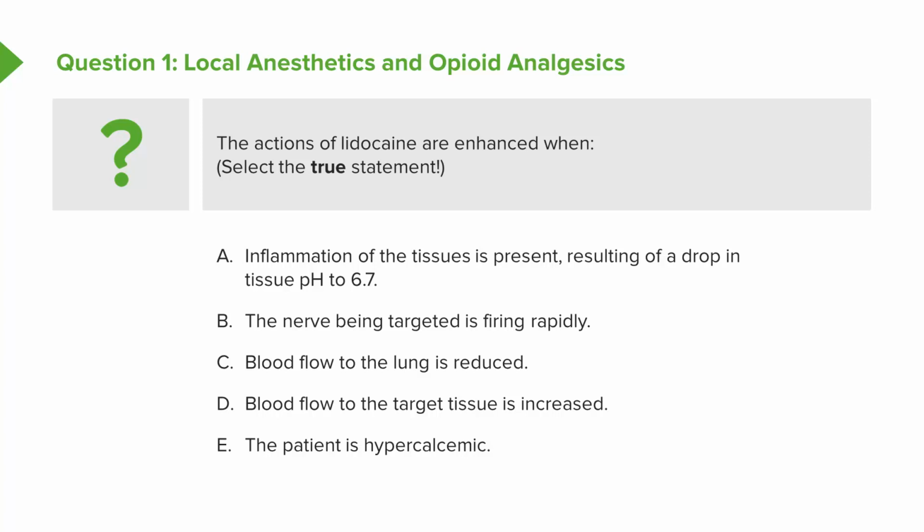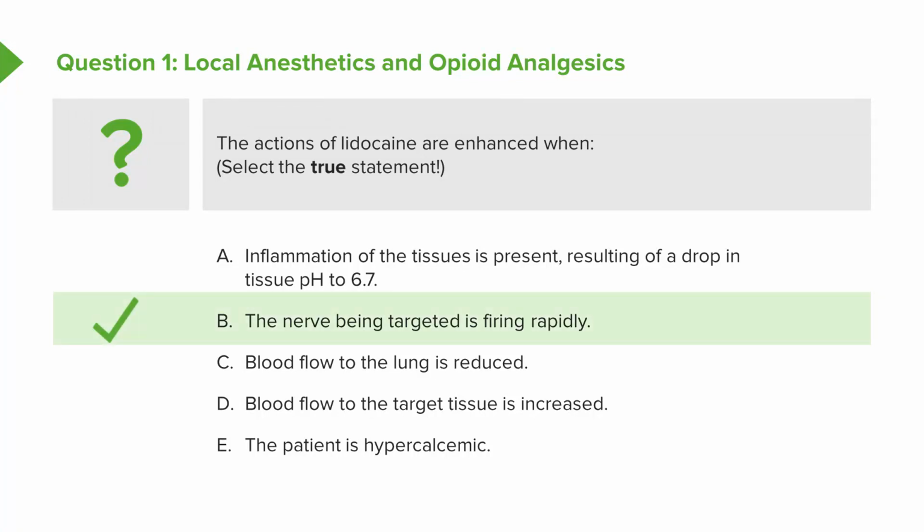B, the nerve being targeted is firing very rapidly. C, blood flow to the lung is reduced. D, blood flow to the target tissue is increased. And E, the patient is hypercalcemic. So which one enhances lidocaine activity?